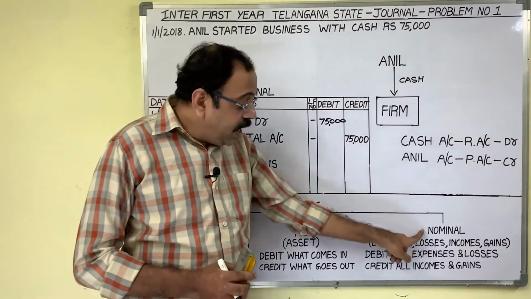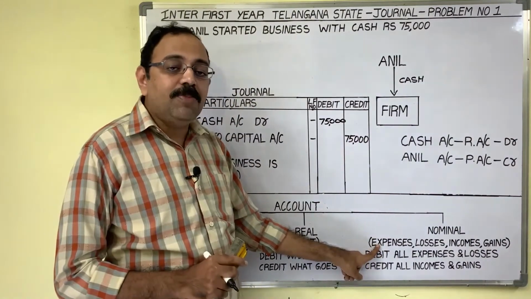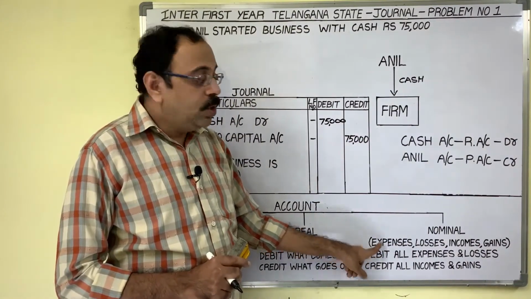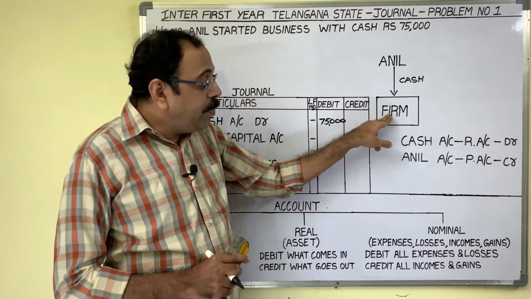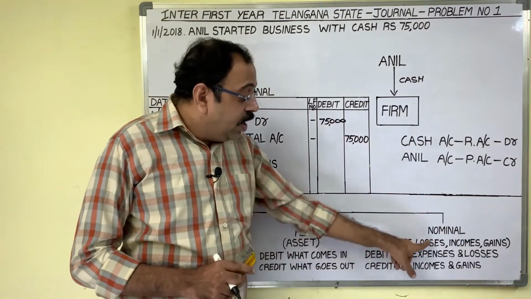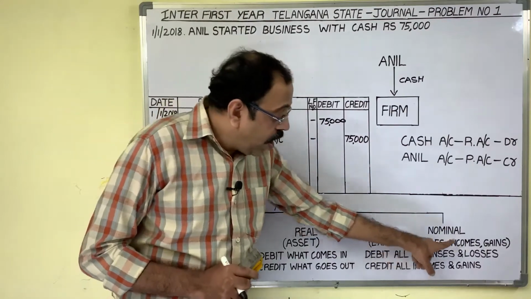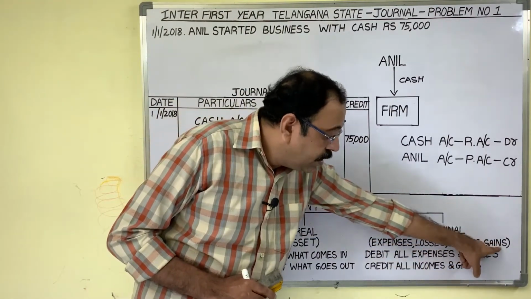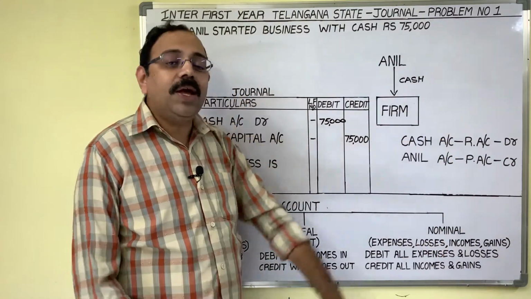And if any account is opened with an expenditure name, for example salaries account, to the firm salary is one expenditure, no? Because they have to pay salary to the employees, so salary account. If any account is opened with a loss name or income name, gain name, that account is known as a nominal account.